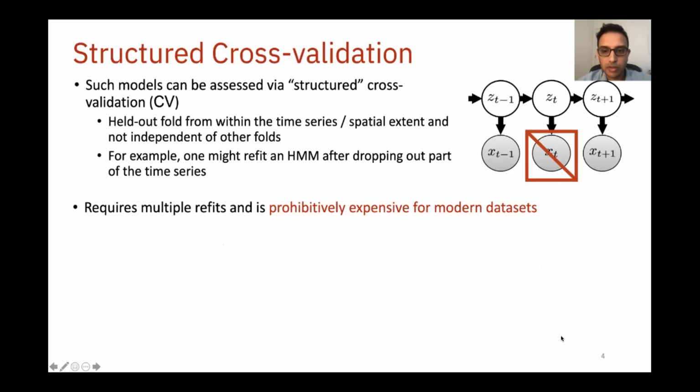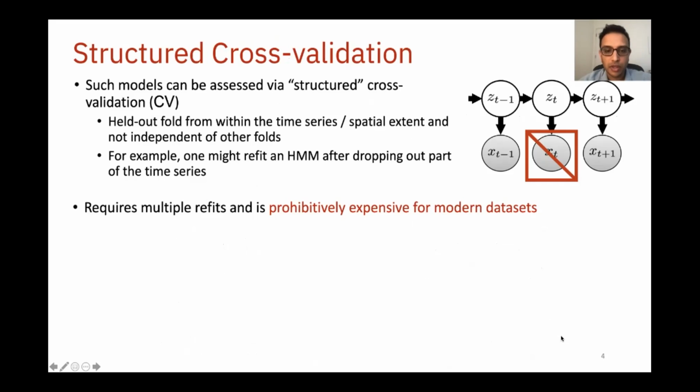Model assessment in such models is typically done via a variant of cross-validation, sometimes called structured cross-validation. Here, data for the held-out folds are drawn from within the time series or spatial extent of the original data. For example, in the case of an HMM, one might drop out parts of the time series and refit the model to assess the variability in model parameters.